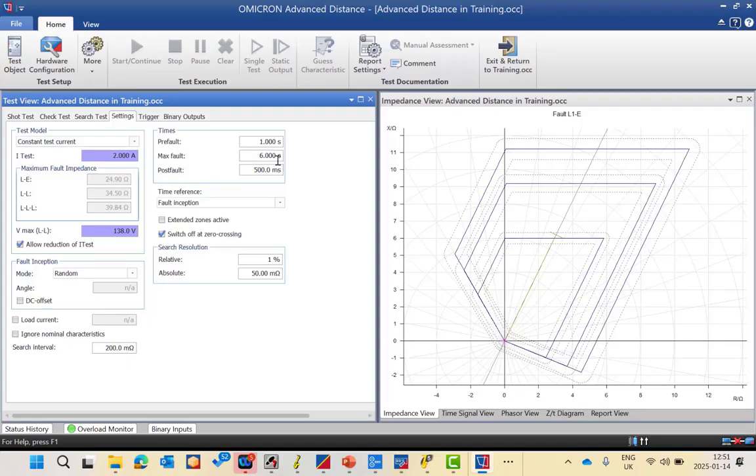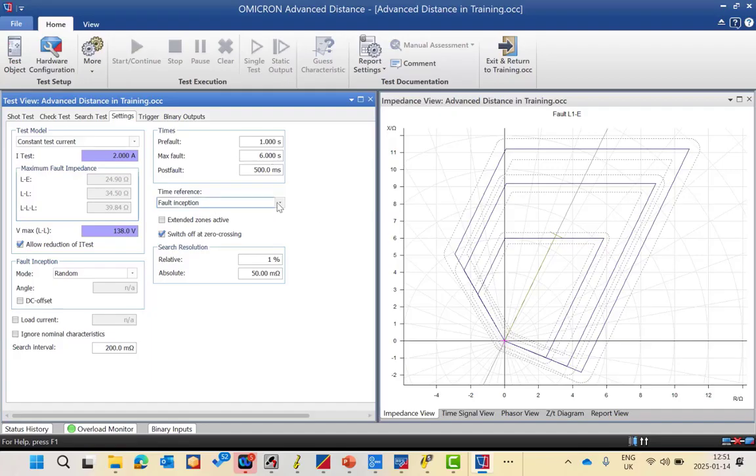But the only important thing here is to make sure that the maximum fault time is more than the biggest time expected. So if you have 4 zones and the fourth zone is 1.2 or 1.5 second, this maximum fault time should be more than 1.5 second. Okay, this is the most important parameter in this field.